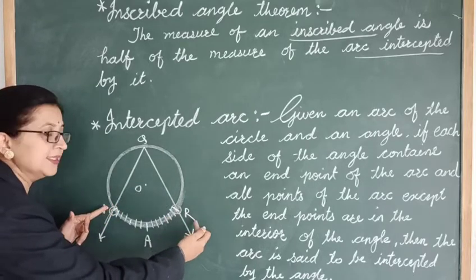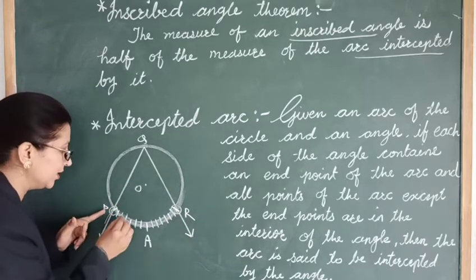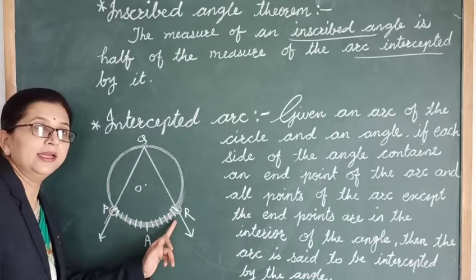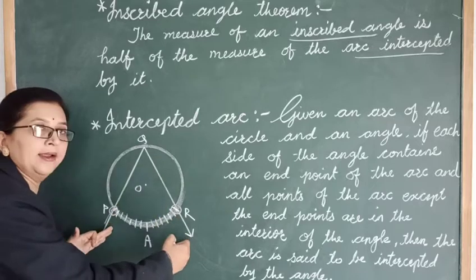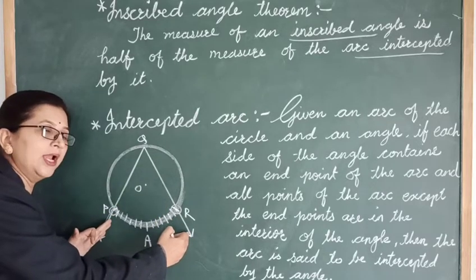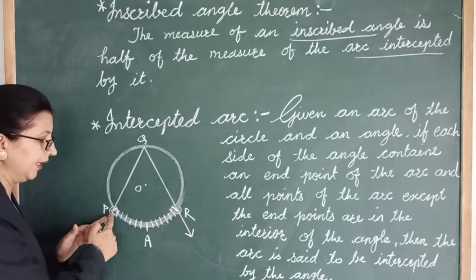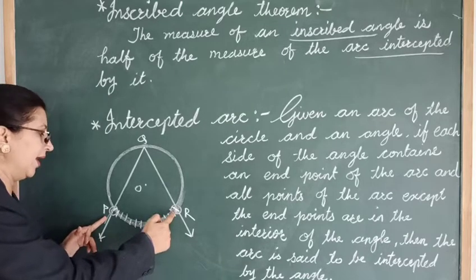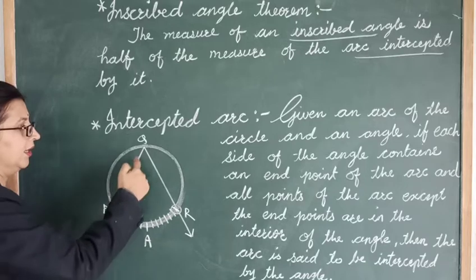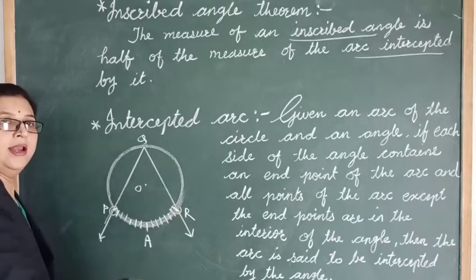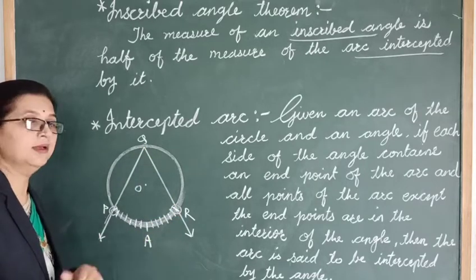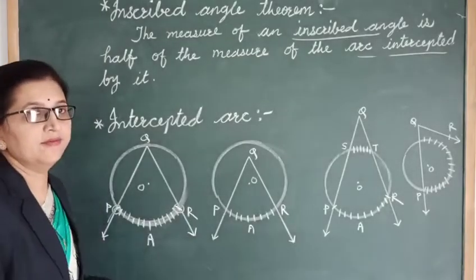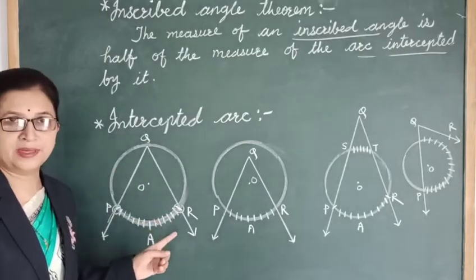And except these endpoints, the remaining points of this arc are lying interior to the angle. That's why we can say this arc PAR is intercepted by angle PQR. Let's see some more figures of the intercepted arc. Here we have some figures of intercepted arc.